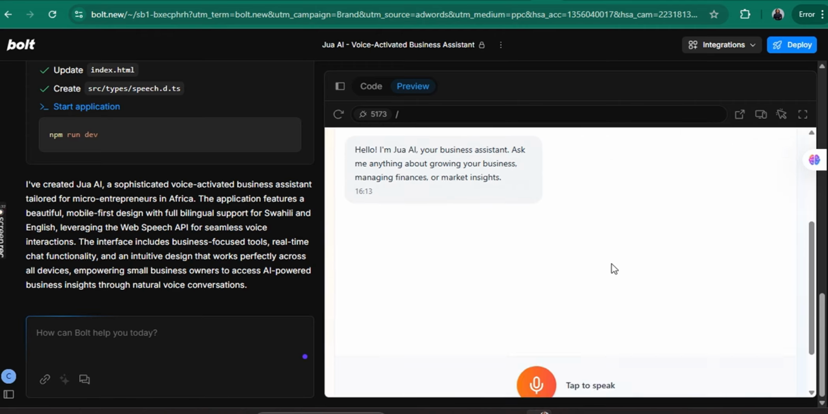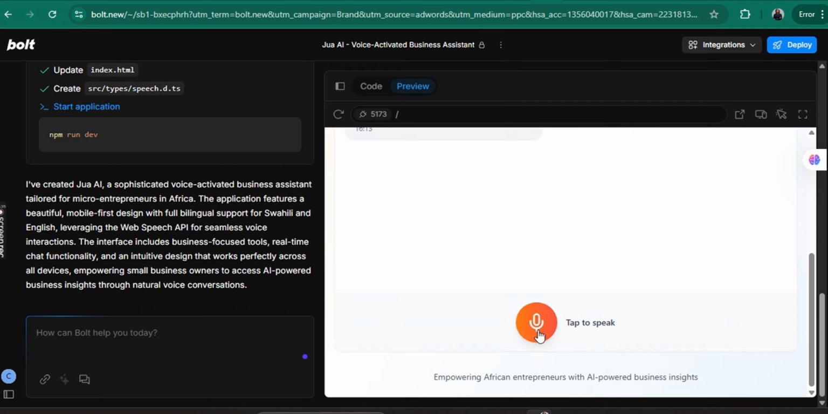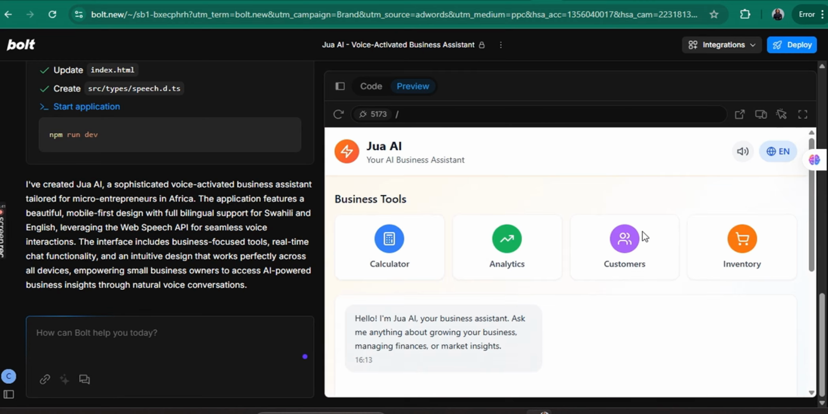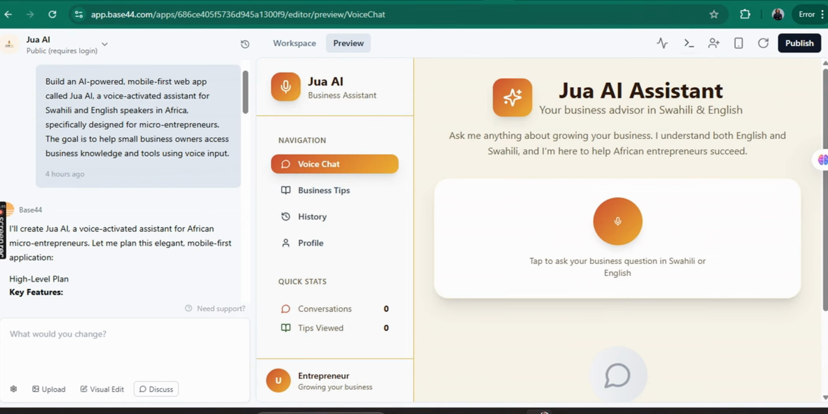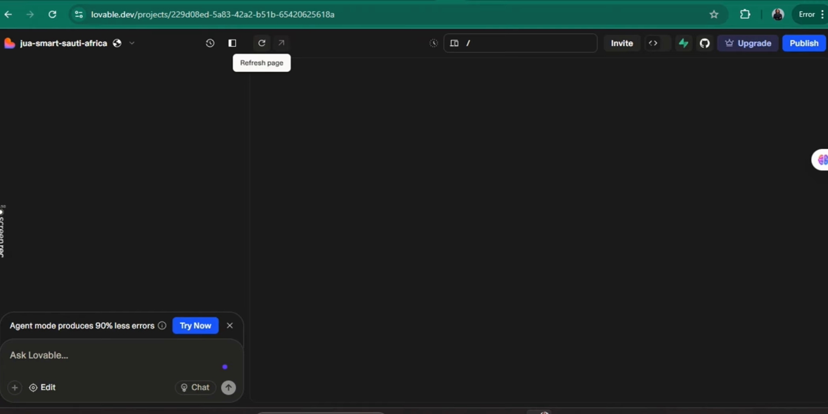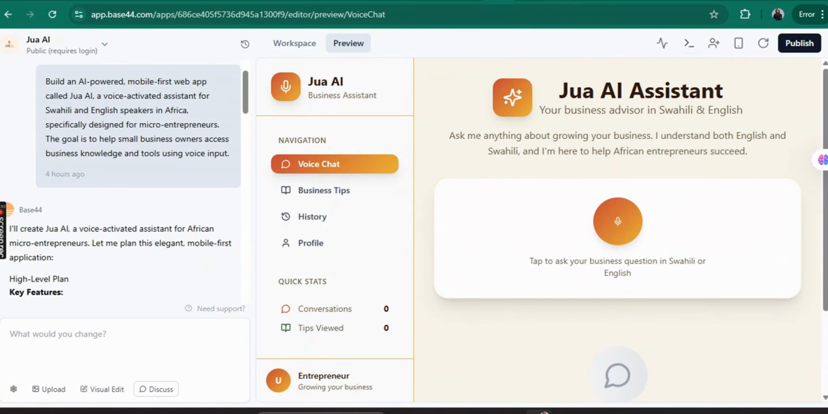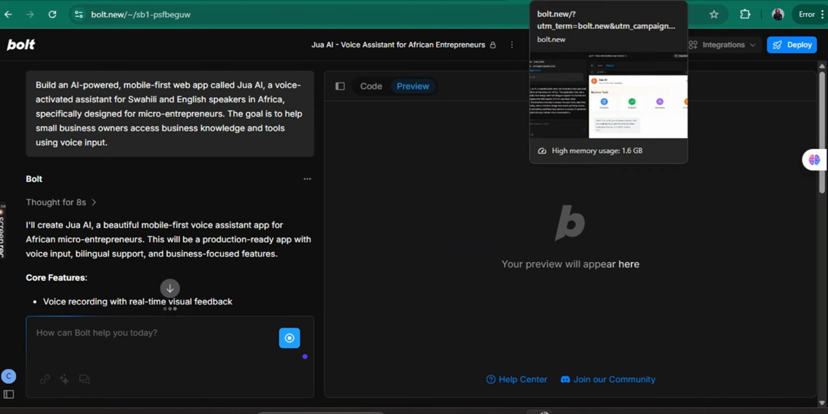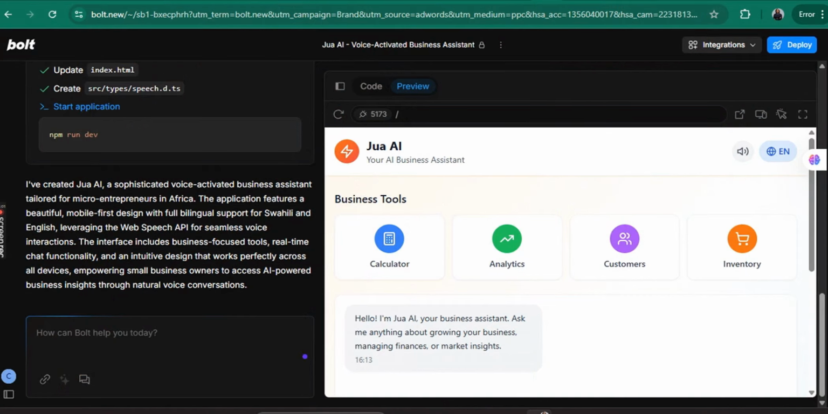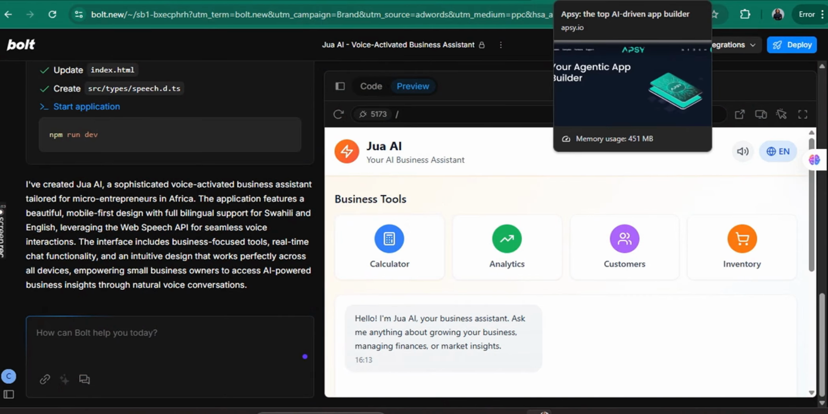You can ask it anything, or you can speak. And then its motto is down here. This one is super plain when you compare to BASE44. So basically that is how Bolt works. Bolt.new, it's an AI agent. Then the last one, Apsy.